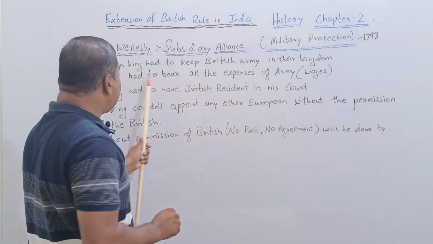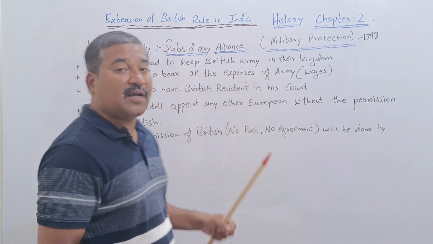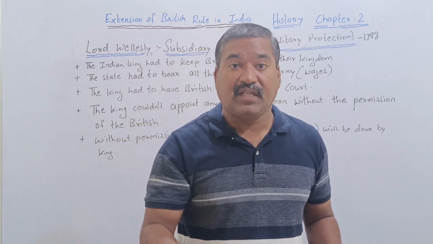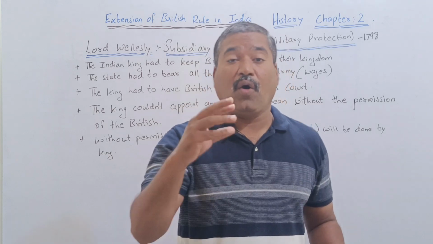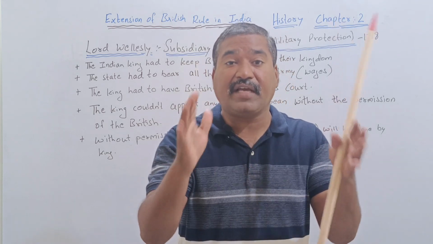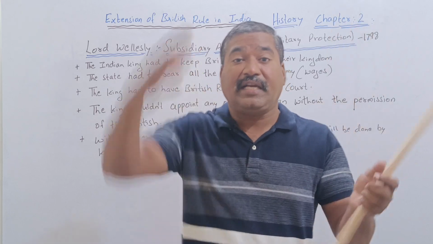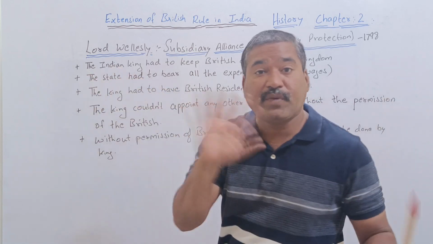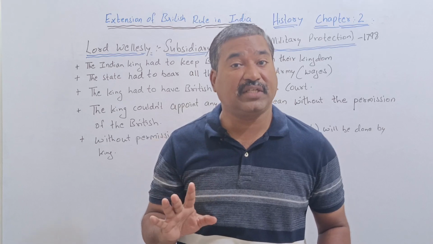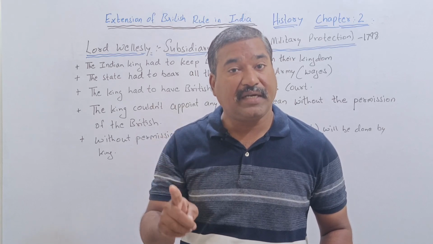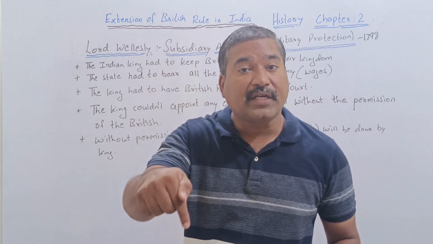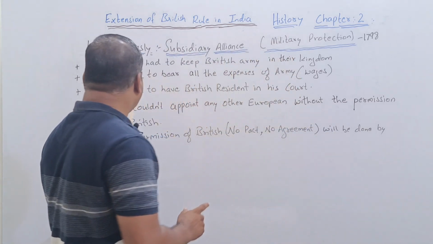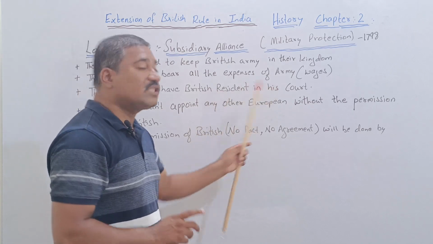Second, the state had to bear all the expenses of the army. The army stationed there, whether it is their salary or any other things, every expenditure of the British soldiers was on the head of whom? Of the Indian king. Now the British will not spend; the British are spending from the pocket of the Indian king. Third, the king had to have a British resident in his court.